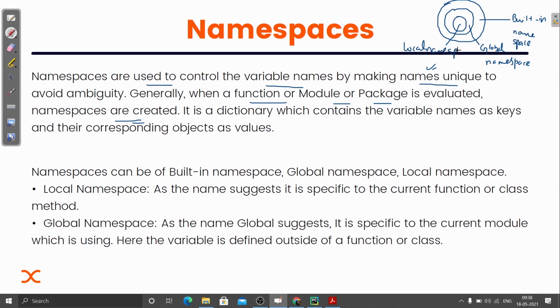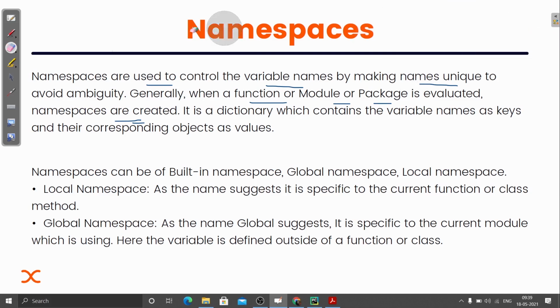I have already explained this concept inside variables and the scope topic, but I'm going to explain it again, because it's inside a namespace and it is used to make unique variables, so that there will be no ambiguity. Whenever we declare a function, or a module or package is getting evaluated, all the variables are stored in these three parts, defined inside this scope.